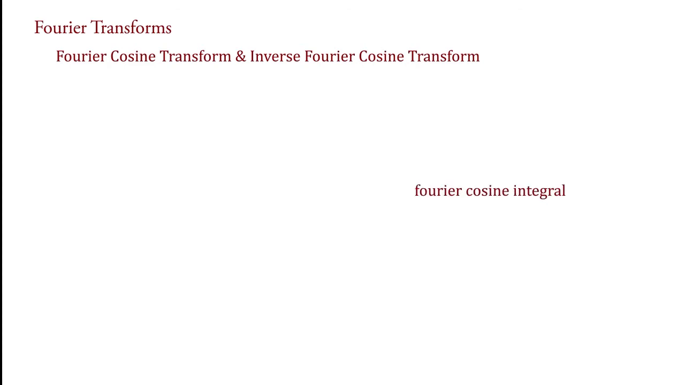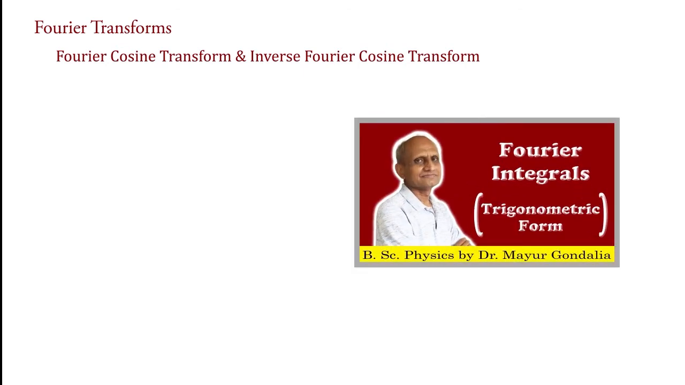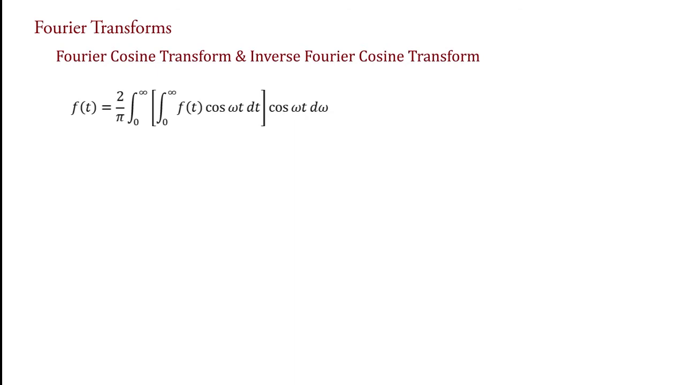Now we will derive Fourier cosine transform and inverse Fourier cosine transform. For the derivation of it, we will use the Fourier cosine integral. For your information, we have derived Fourier cosine integral in the video of Fourier integral in trigonometric form, and the expression of it is f of t equal to 2 upon pi integral 0 to infinity, into bracket integral 0 to infinity f of t cos omega t dt, into cos omega t d omega. Here also we take variable omega in place of alpha.